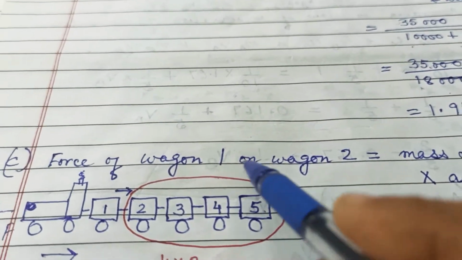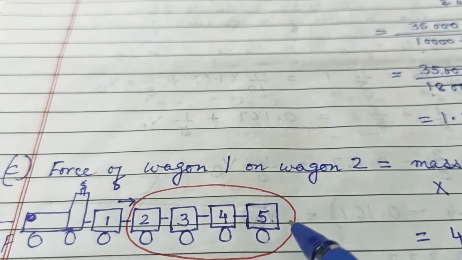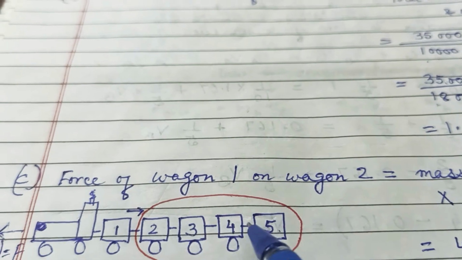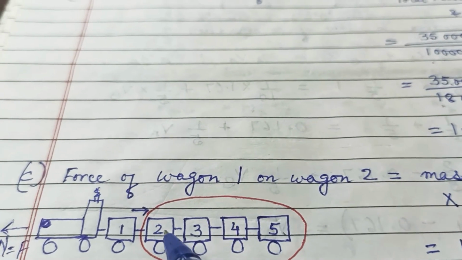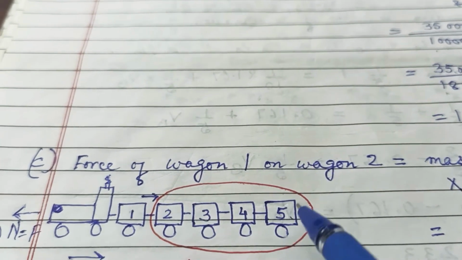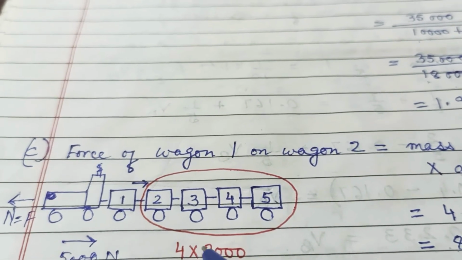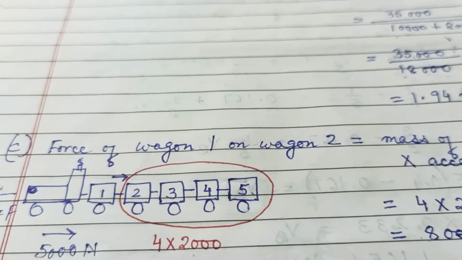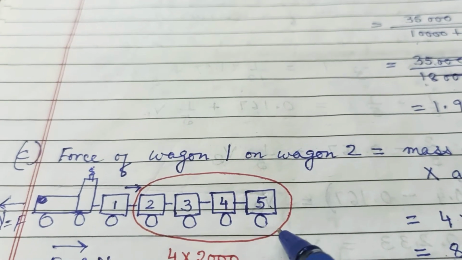So we will take it as a whole system. Since these masses are attached with that, this is not only for 2, this is for the whole system. So we will consider the mass of the whole, that is 4 into 2000, that is 8000, the total mass for this system.